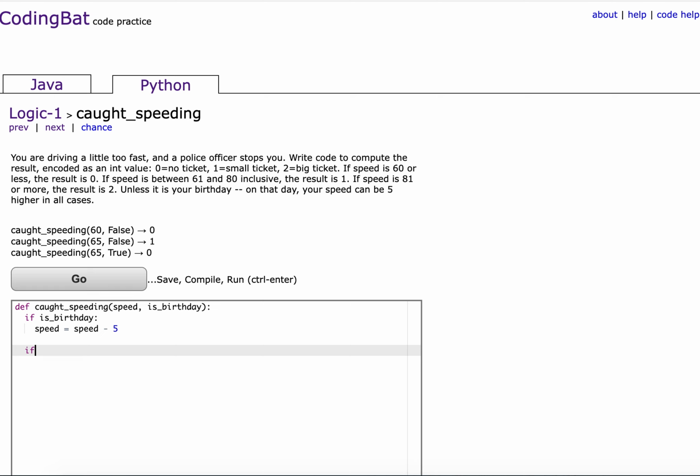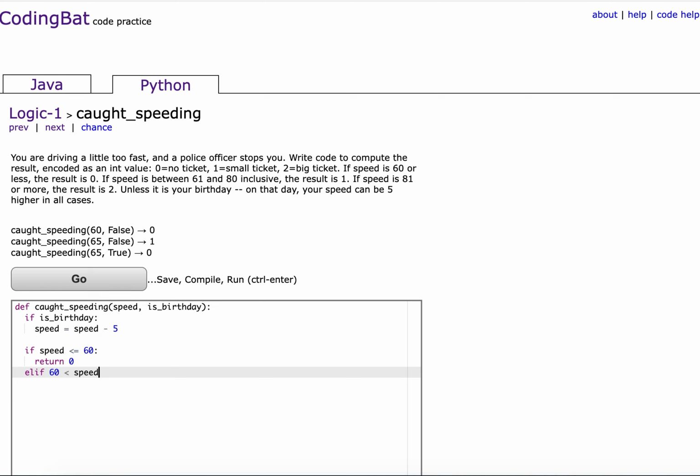So what do we have? If speed is 60 or less, then return 0. Else if speed is between 61 and 80 inclusive. But since we're expecting integer values, it doesn't really matter.